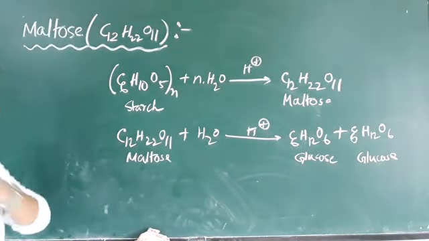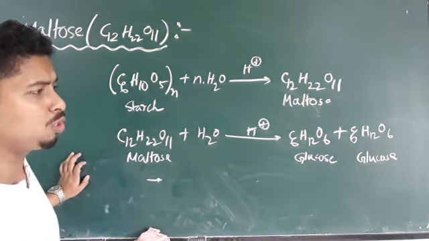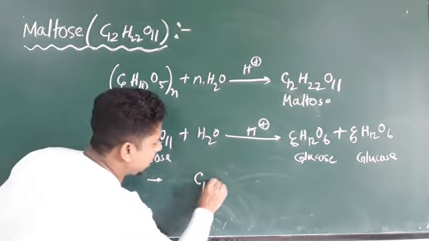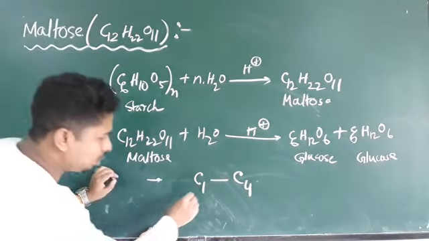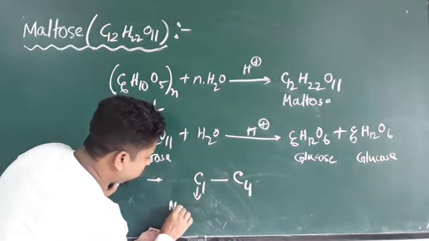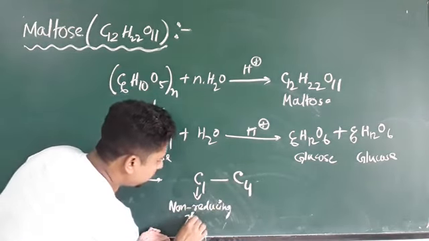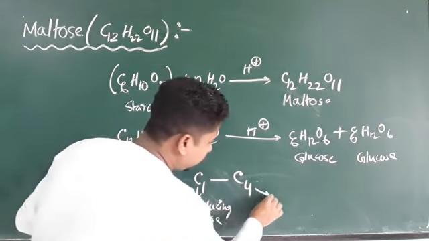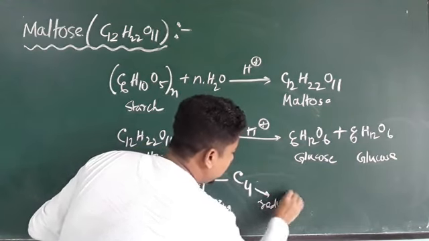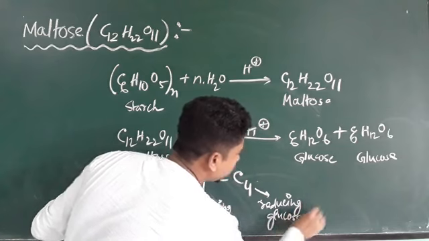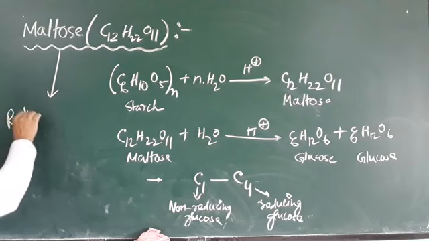Now, in this maltose, these 2 glucose units are linked with carbon 1 and carbon 4 linkage. This carbon is the carbon 1 of the non-reducing glucose, and carbon 4 is from the reducing glucose. And this maltose molecule is reducing in nature.